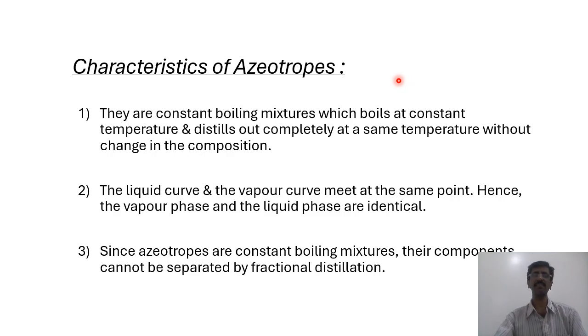As I said, we'll be discussing azeotropes slightly in detail in terms of characteristics as well as uses. So let's begin with the characteristics. Number one: they are constant boiling mixtures.